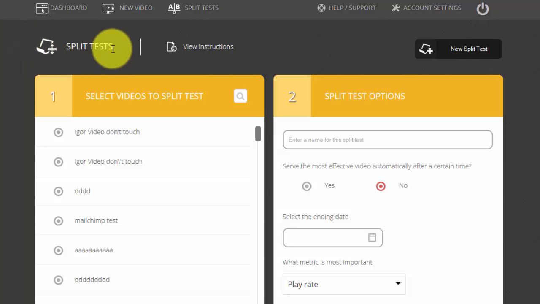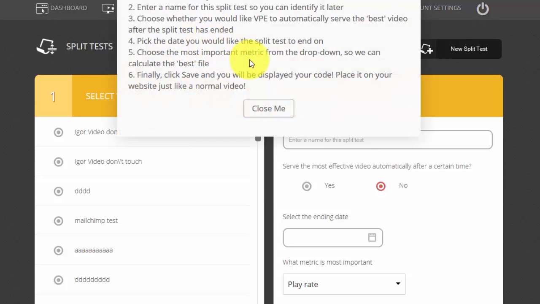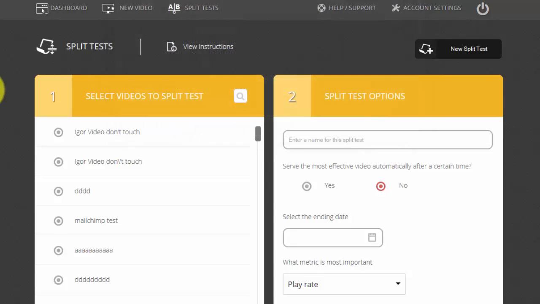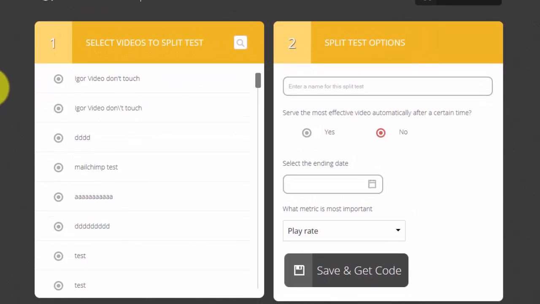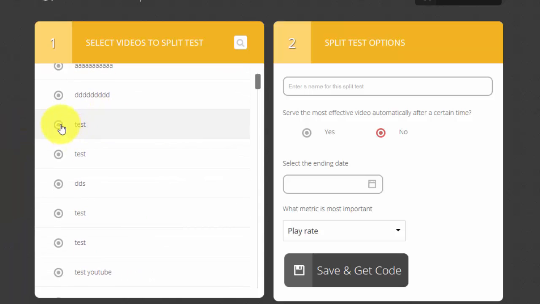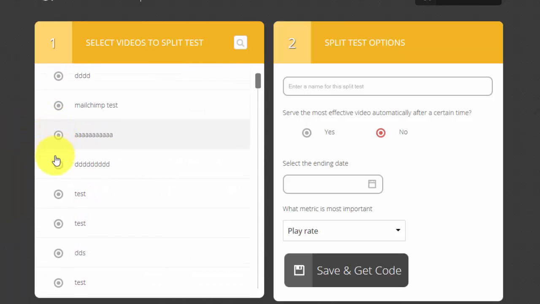First, if you want to see a quick review of the instructions, you can just click on this, and it'll come up here and show you how to set this up. I'll show you that right now. So the first thing you want to do is select the videos you want to split test. So let's say we want to split test AAA and DDDD, right? I check those 2 off. Next thing you want to do is name the split test. So, whatever you want here.